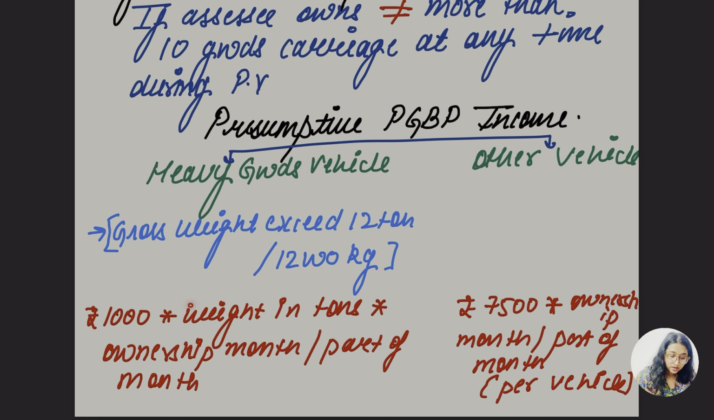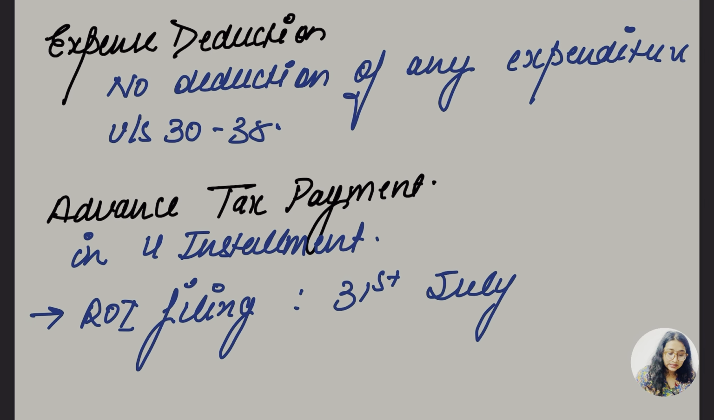Okay, so in the case of lightweight vehicles, we are not going to take the weight in tons here. That is not in this case. Again, simple thing. No deduction under sections 30 to 38 can be availed by these people. In the advance tax payment, in the earlier two sections, I told you that the advance tax payment is to be made in one single installment, but in this case, the installment is 4, and we know.